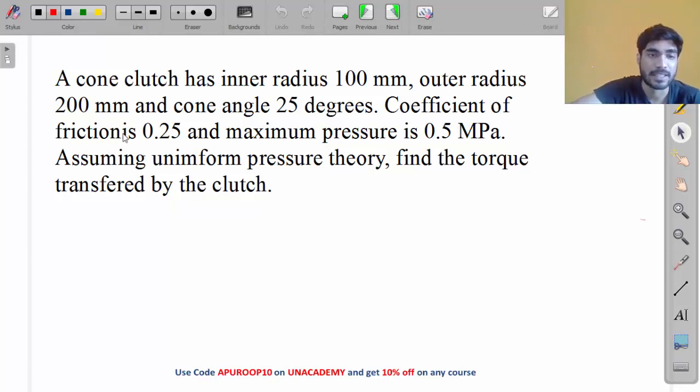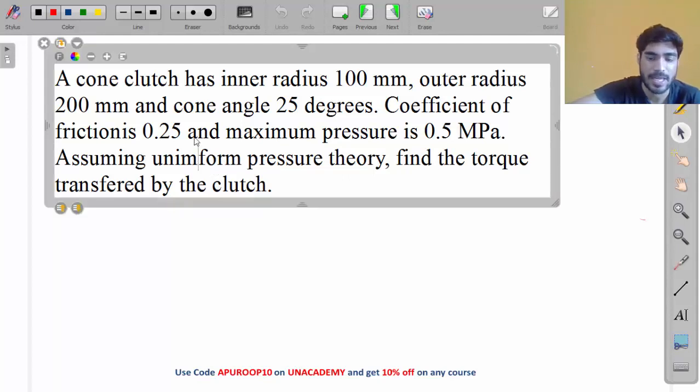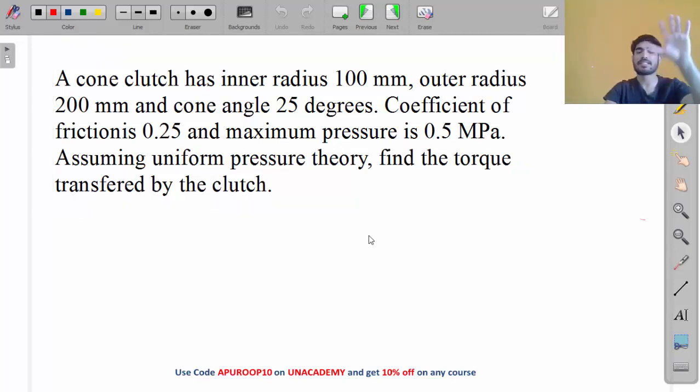Coefficient of friction is 0.25 and maximum pressure is 0.5 megapascal. Assuming uniform pressure theory, find the torque transferred by the clutch. Look at this question and solve it. You just have to put the values in the equation. All the values are given. Put the values in the equation and find the torque.